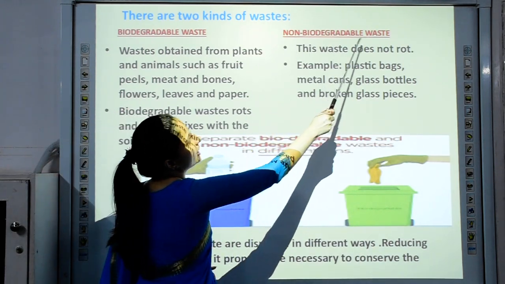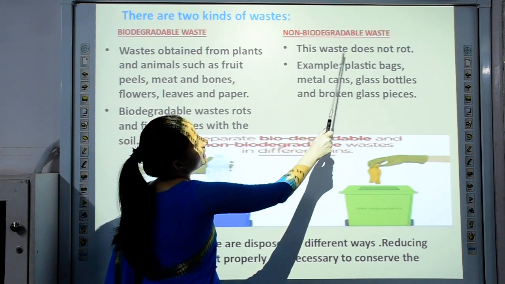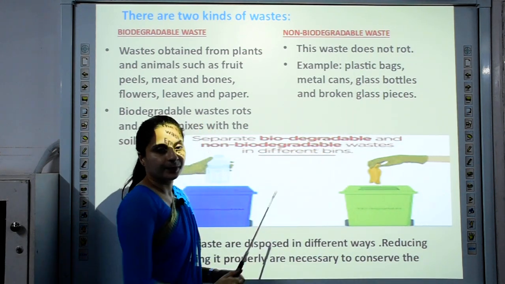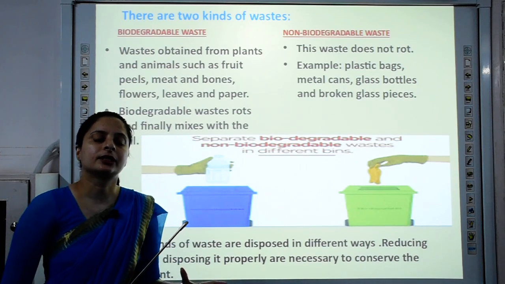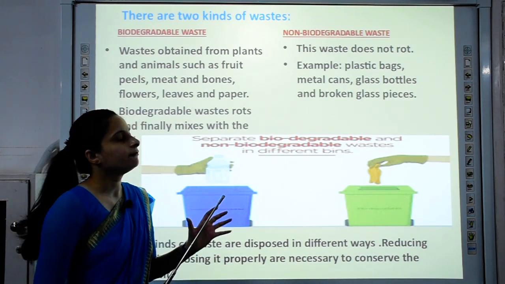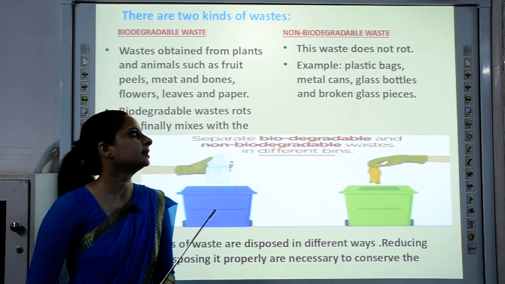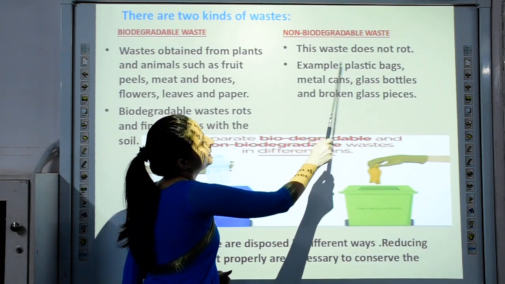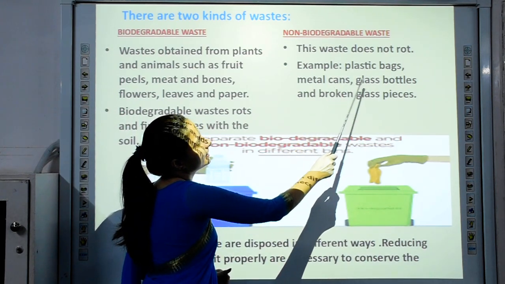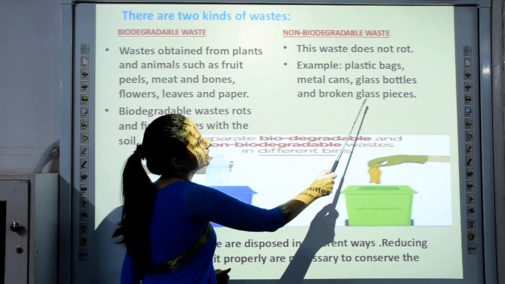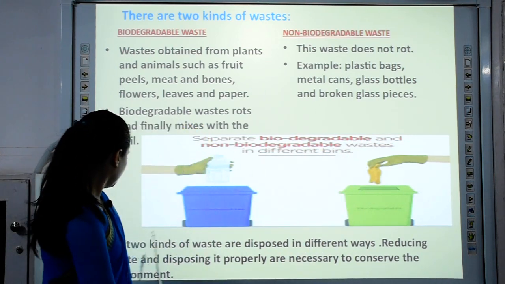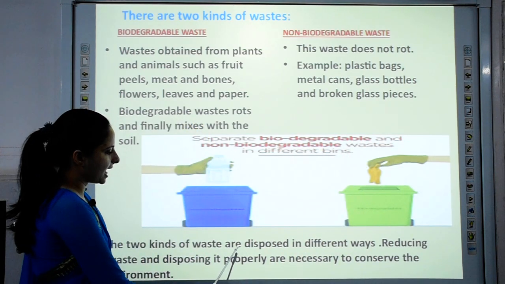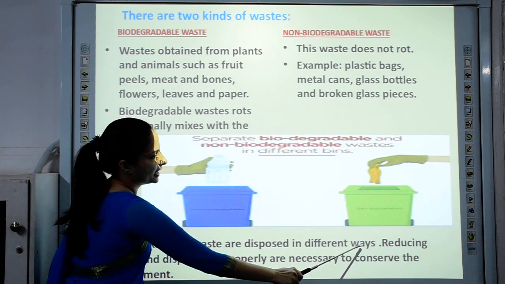Whereas non-biodegradable waste does not rot. That means it keeps on lying on the ground for years. This waste does not get mixed up with the soil, like plastic bags, metal cans, glass bottles and broken glass pieces. The two kinds of waste are disposed in different ways.